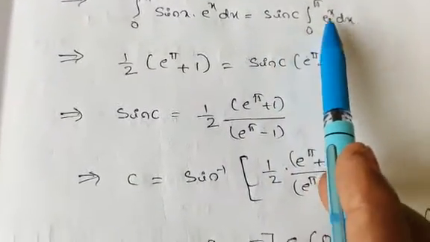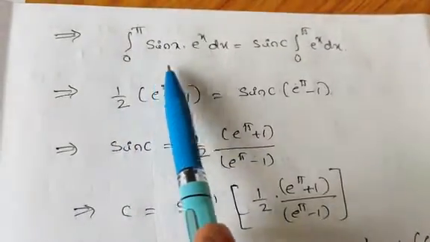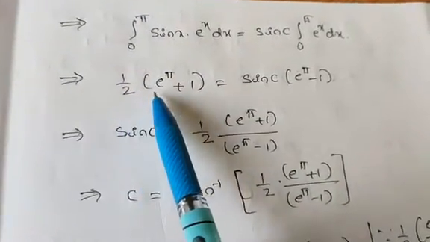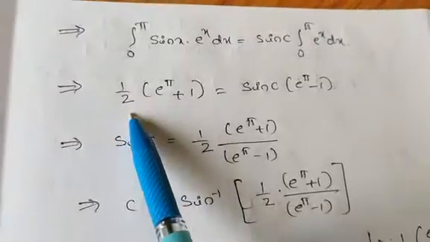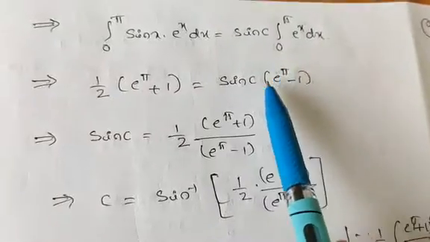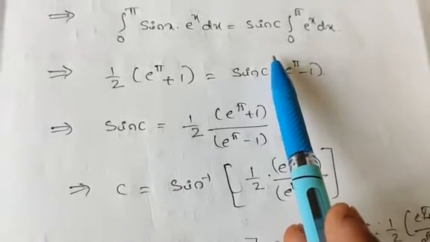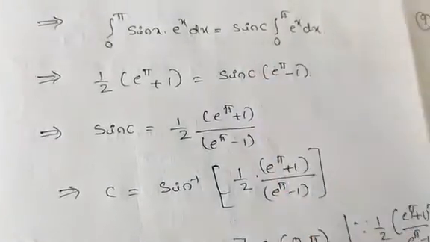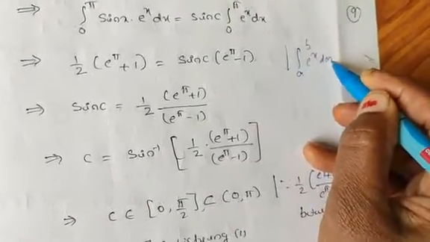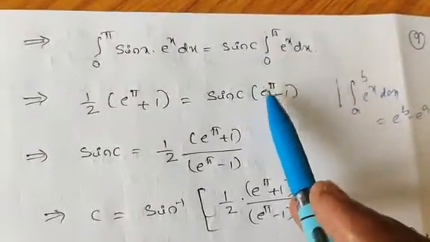Integration from 0 to pi of g of x, that is e raised to x dx. This implies the integration of sin x into e raised to x dx between 0 to pi, which I have taken directly, is e raised to pi plus 1 divided by 2, and it is equal to sin c into the integration of e raised to x, which is e raised to pi minus 1. Just now we have done this with the fundamental theorem of integral calculus: integration from a to b e raised to x dx is e raised to b minus e raised to a, upper limit minus lower limit. Here the upper limit is pi, so e raised to pi minus 1.